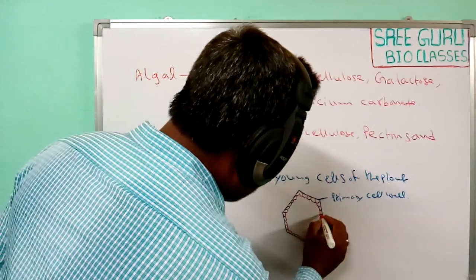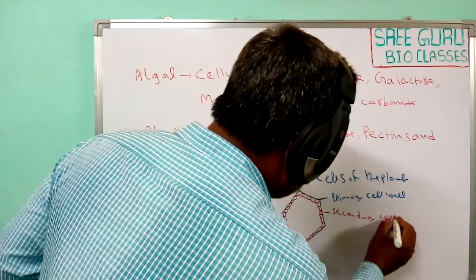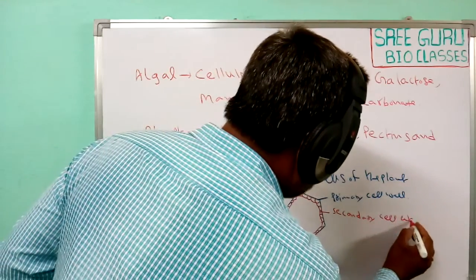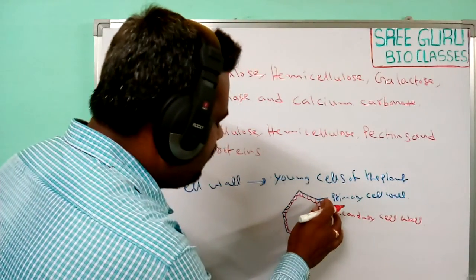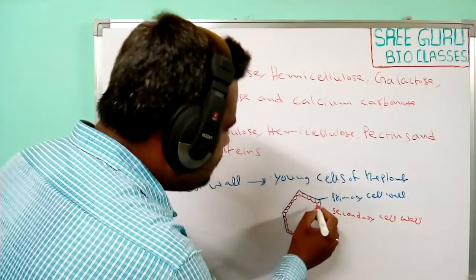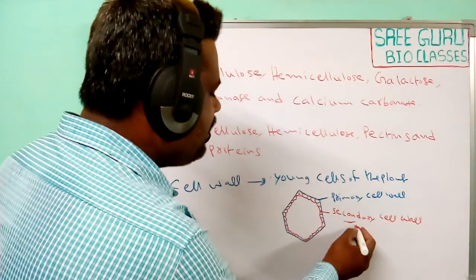The primary cell wall grows towards the plasma membrane and is converted into the secondary cell wall.